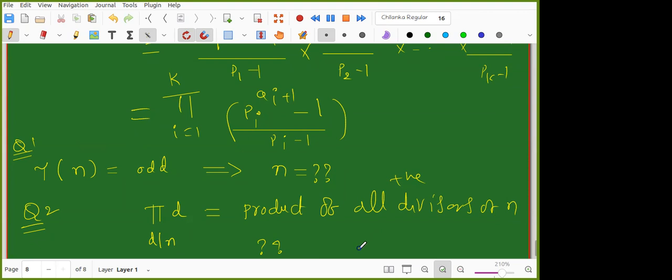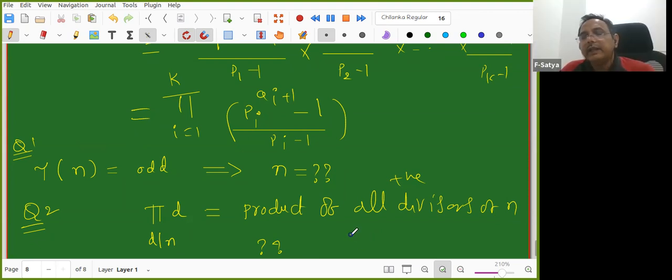When you have a brother or sister studying maybe 10+1 or 10+2, you can challenge them. What is the challenge? How many divisors are there for 100? You know that it is 2 square into 3 square, right? So the number of divisors is (2+1) into (2+1) directly, total 9 divisors. Without actually counting the divisors, you are telling the answer.